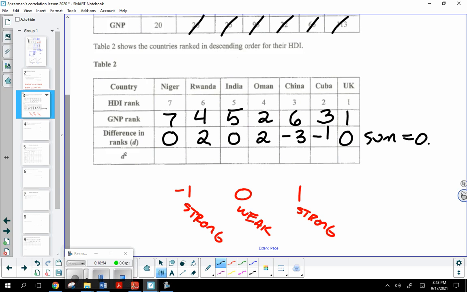So now let's go ahead and square all those differences. So 0 squared, 2 squared, 0 squared, 2 squared, negative 3 squared, negative 1 squared, and then 0. So we do need that sum. 18. Okay, so 18. So I'm going to go ahead and use that sum to help me out.